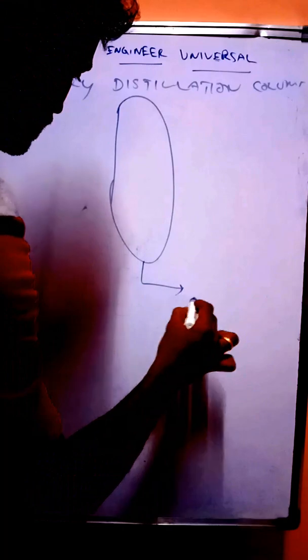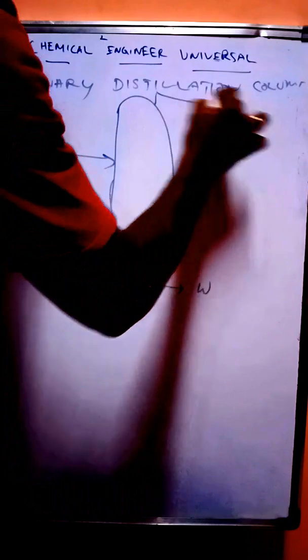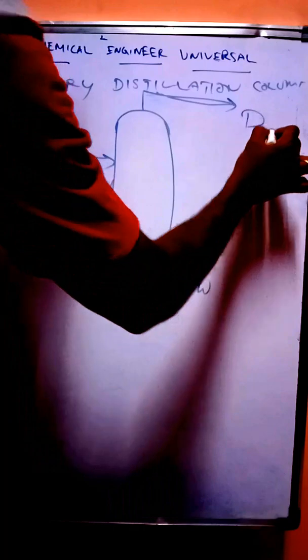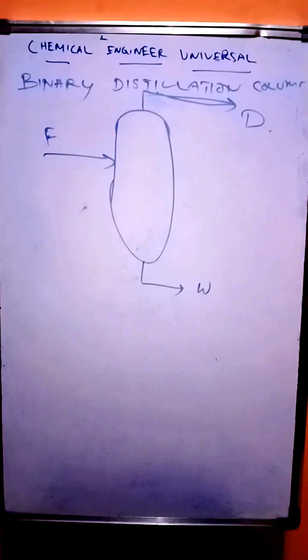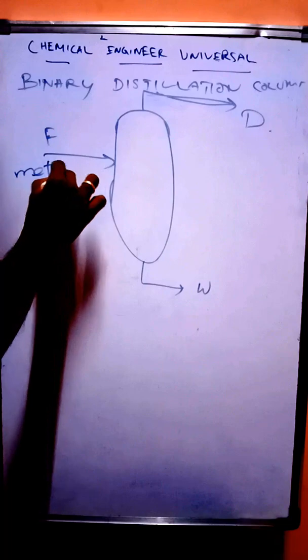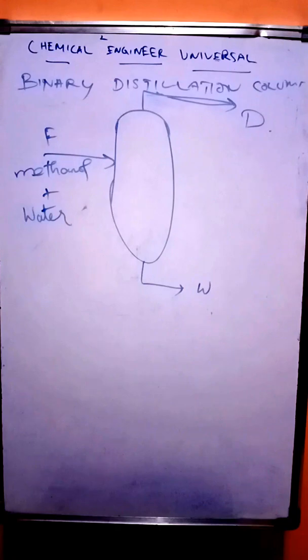It is having residue W. You are giving a feed F. It is giving a distillate D. So we have a feed of some value. It is having some binary mixture. For example, we can take a mixture of methanol and water. Methanol plus water.